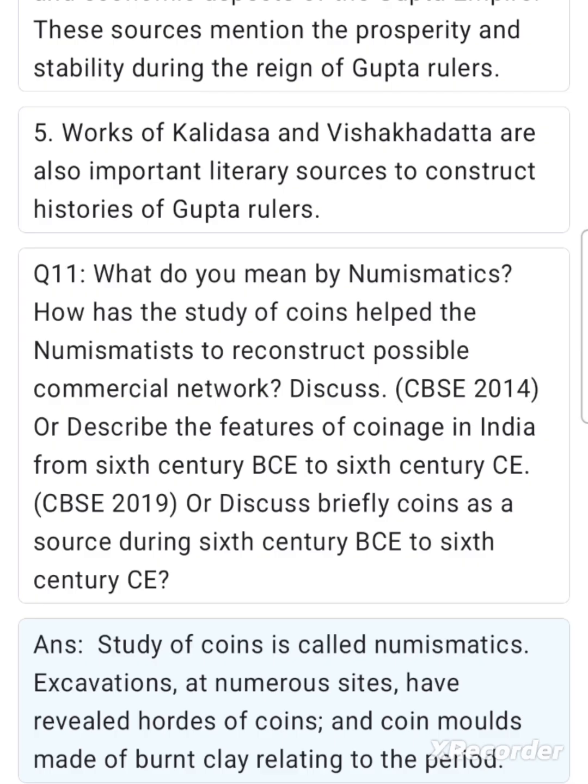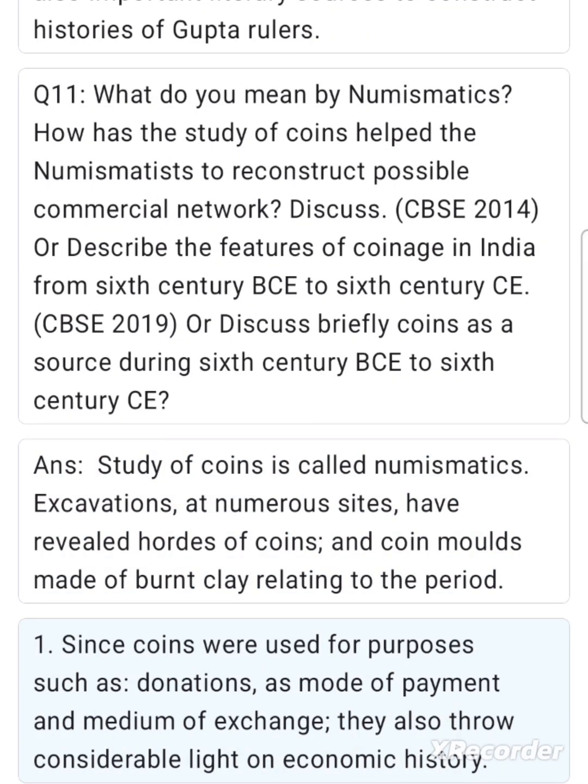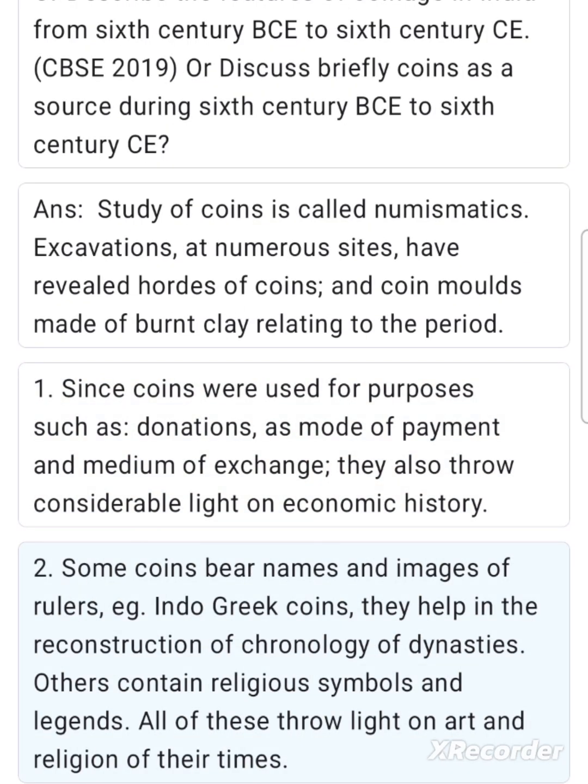Excavations at numerous sites have revealed hoards of coins and coin molds made of burnt clay relating to the period. 1. Since coins were used for purposes such as donations, as mode of payment and medium of exchange, they also throw considerable light on economic history. 2. Some coins bear names and images of rulers, e.g. Indo-Greek coins, they help in the reconstruction of chronology of dynasties. Others contain religious symbols and legends. All of these throw light on art and religion of their times.